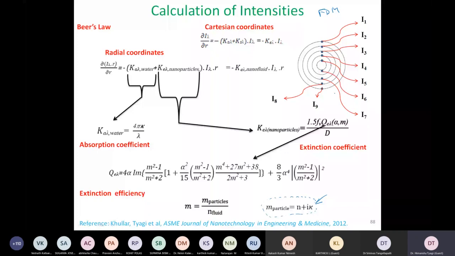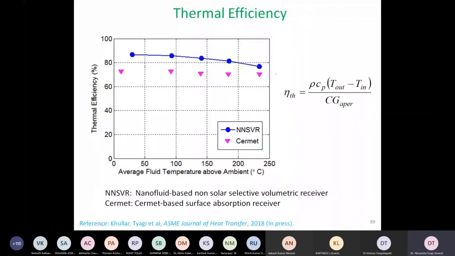So this is the result of that numerical study. Here we were able to show that the blue dots, which represent the result of the numerical simulation of the thermal efficiency of a nanoparticle-based collector, show about 10 to 15% improvement compared to an existing surface-based absorption design. So these are some promising results, and we wanted to see them experimentally as well.